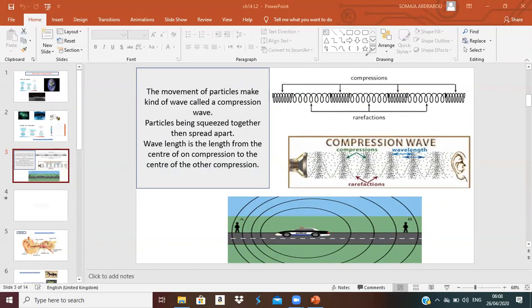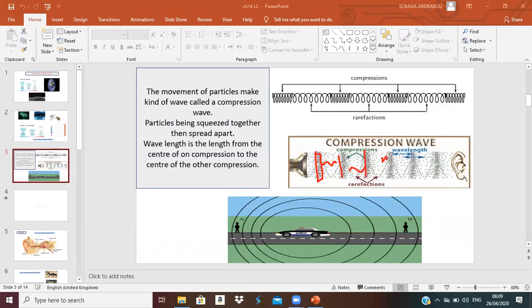So what are the compression waves? It is the movement of particles, okay? It means the particles in the air or in the solid or in the water are moving by waves, okay? How? At first they are compressed together, then rarefy, then compressed, then rarefy, okay?